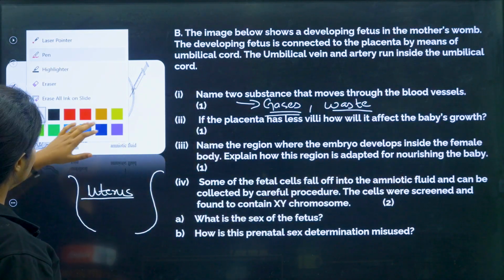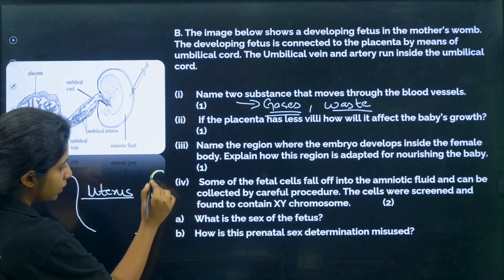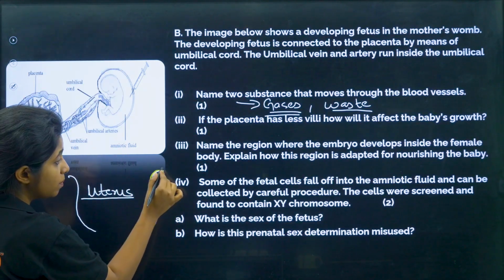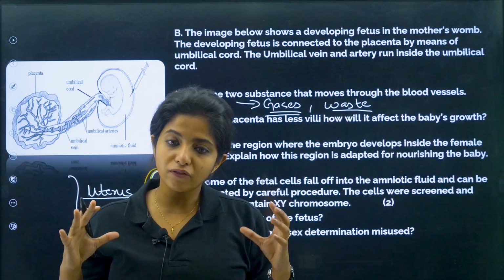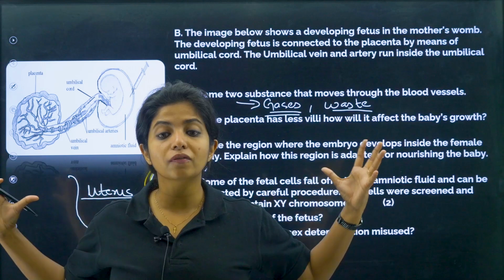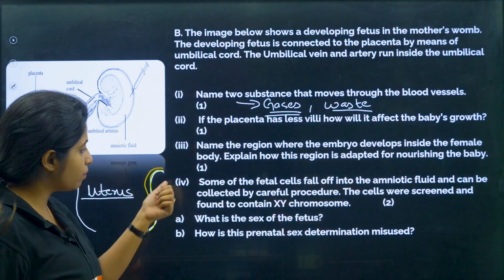So this region, the uterine wall, has 3 layers. The outer one is perimetrium. Then we have myometrium, which is the muscular layer. Why do you have muscles in the uterus? Basically, after the baby is formed, it has to move out. At this point of time, you need to contract and relax, lots of things have to happen, which is why you have a muscular layer.